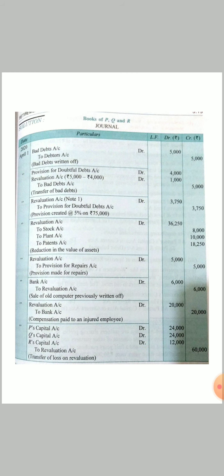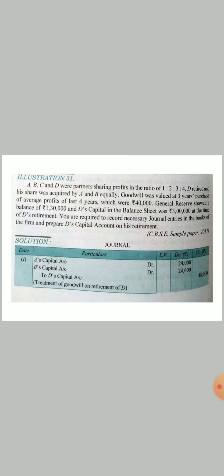Now if we look at the question based upon goodwill and general reserve, let's have a look at what we have to do in this. Illustration 31 states that A, B, C and D were partners sharing profit in the ratio of 1:3:4. There are 4 partners sharing profit in 1:2:3:4. D retires and his share was taken up equally by A and B.